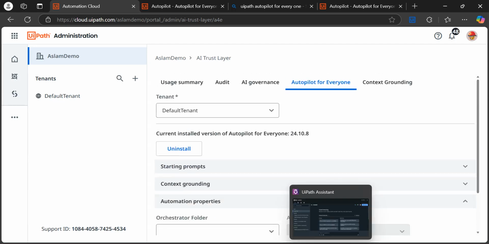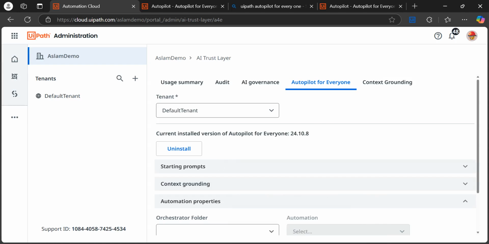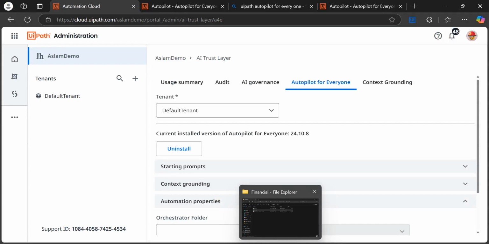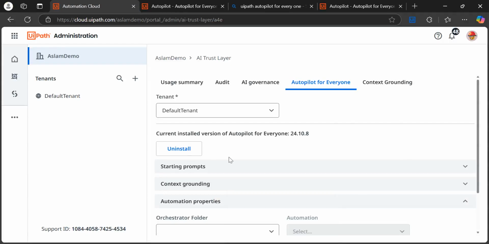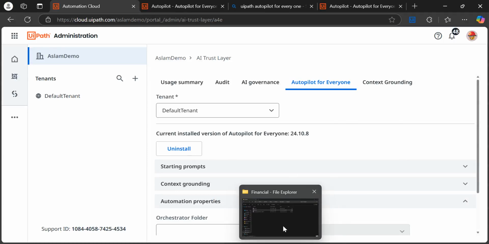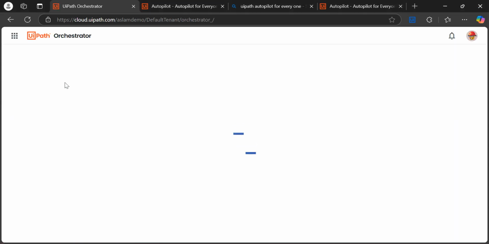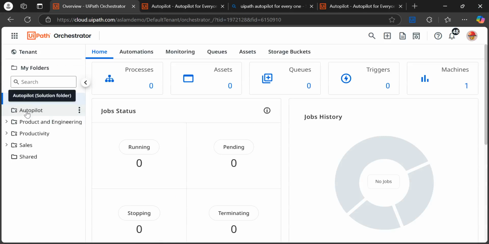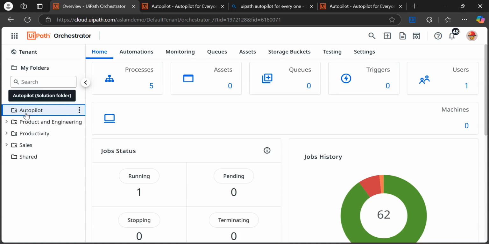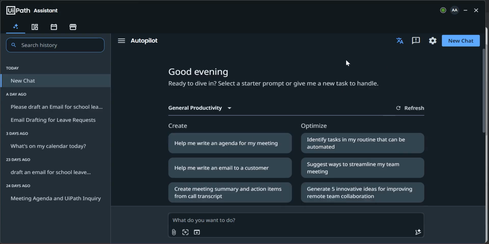Okay, and once you install this, just come back here. So suppose the admin has access, so the admin can install this, and if the admin comes on their cloud, then they are able to view this type of folder, one of the folders, Autopilot, right? So since the admin installed it, this folder will automatically be created for the admin, right? But what happens, the admin is able to view this screen, but for other users, if you need to give the access for those, right?